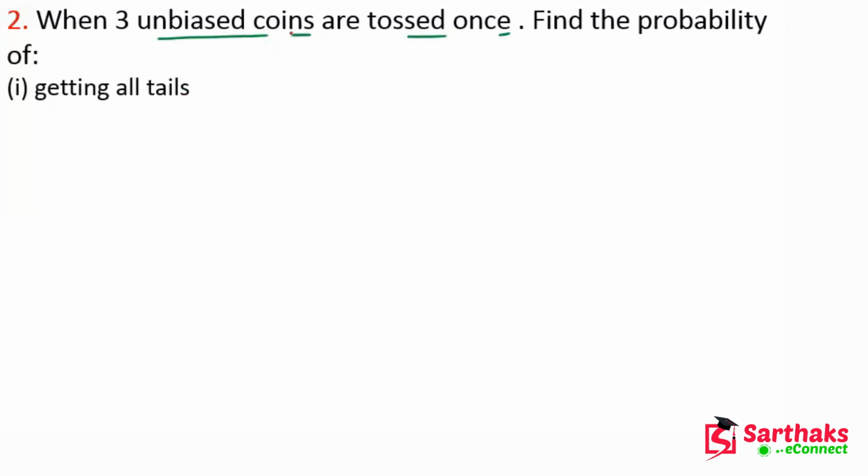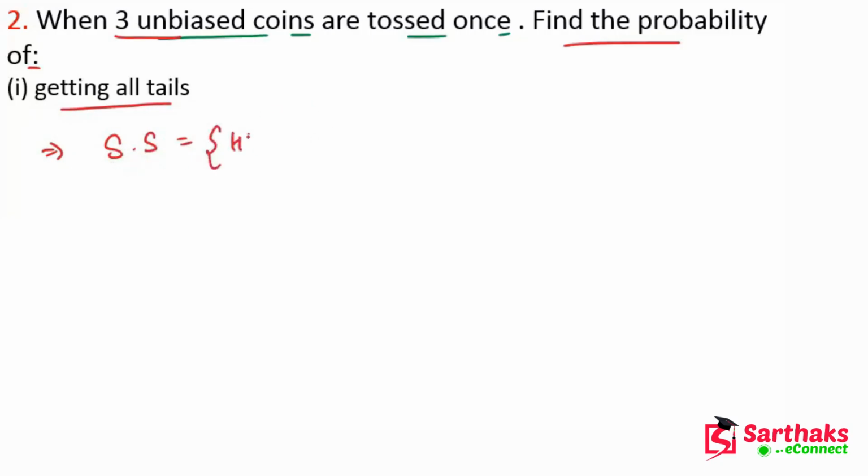Okay, we are using fair coins and we are tossing a coin 3 times, meaning 3 unbiased coins. Now we have to find the probability of, first, getting all tails. So first of all we have to write the sample space. Now what is the sample space?